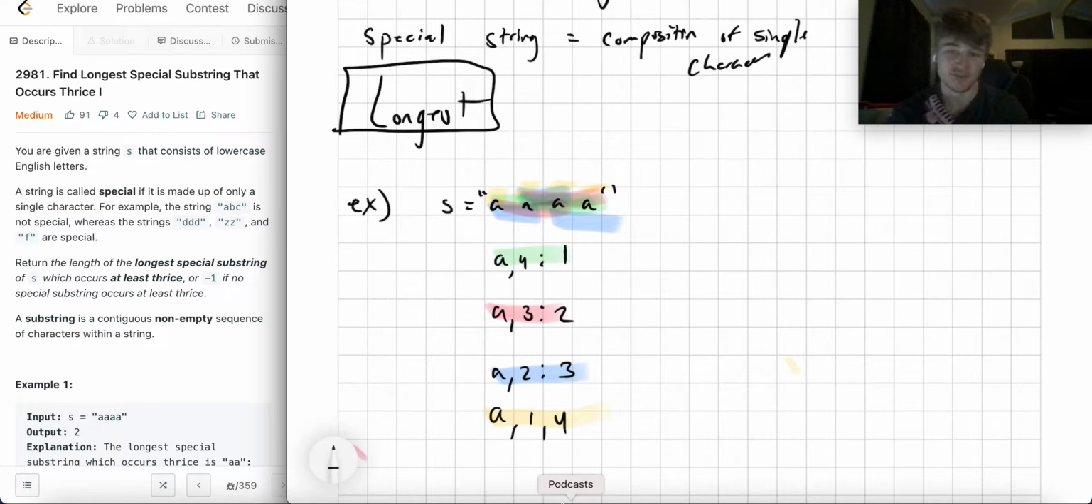sorry, I just thought about a different solution to this problem that might actually be better, but I'm not going to go down that rabbit hole right now.